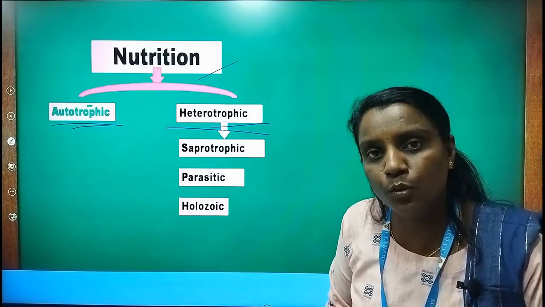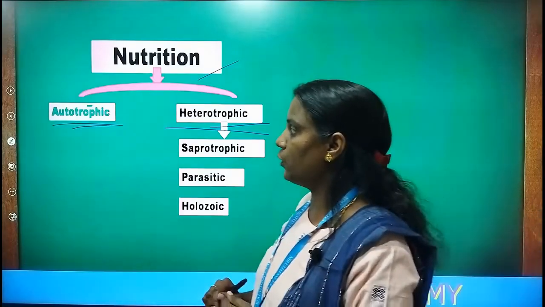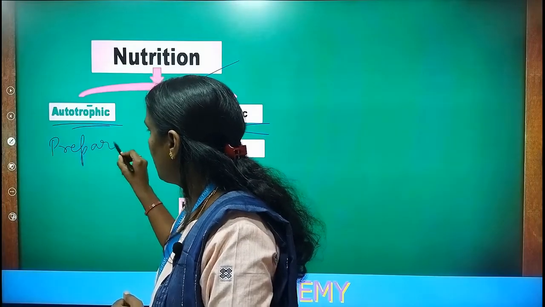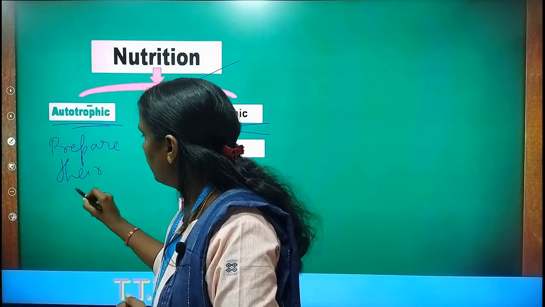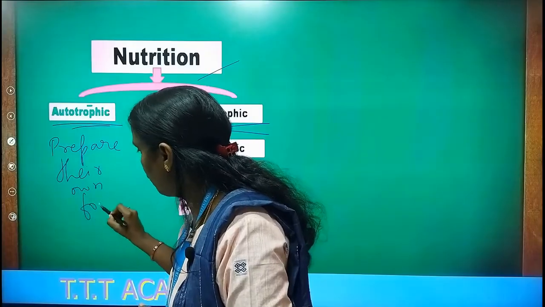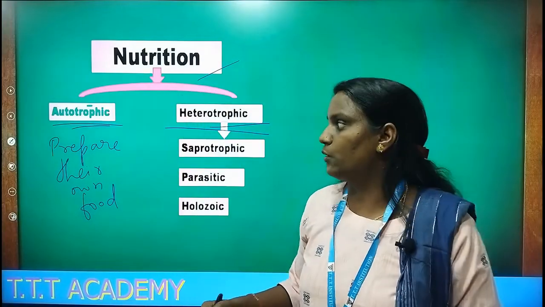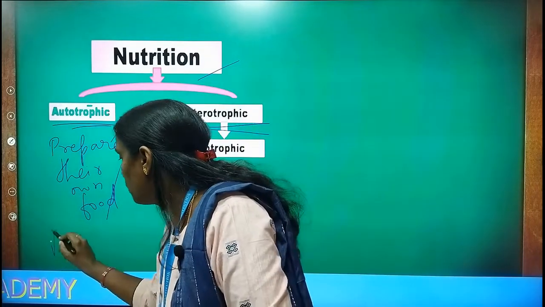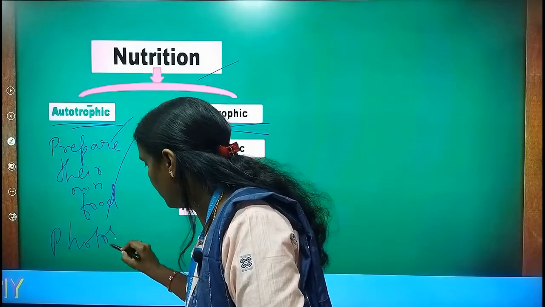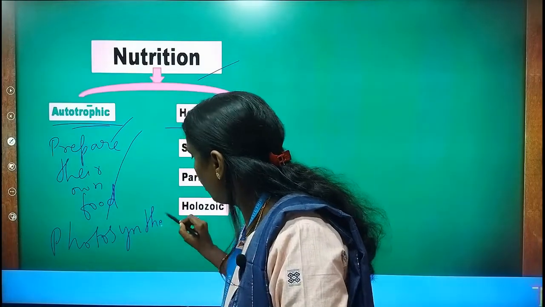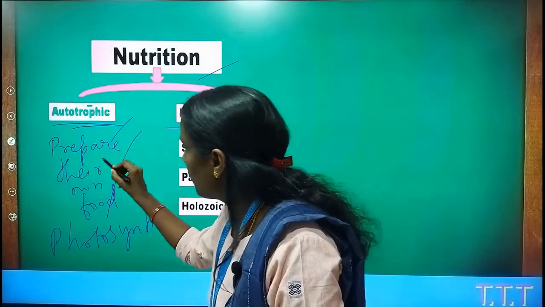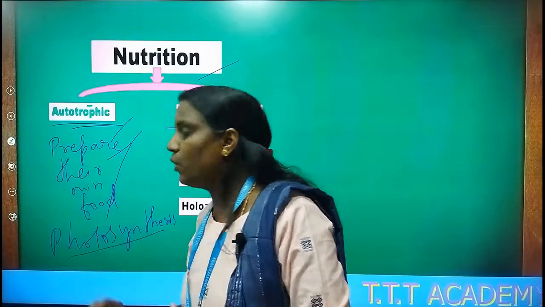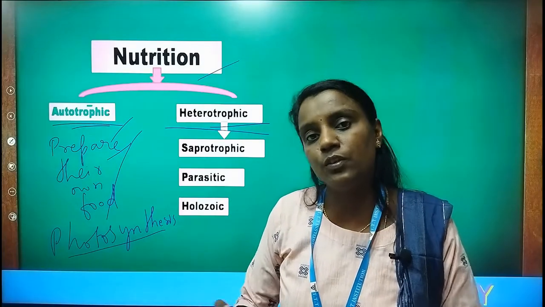So what is autotrophic nutrition? Autotrophic nutrition means the organisms which prepare their own food by themselves, inside their body, are known as autotrophs. They prepare their own food by a process called photosynthesis, right? So autotrophic nutrition is nothing but the preparation of their own food by a process called photosynthesis. So how does this photosynthesis occur?